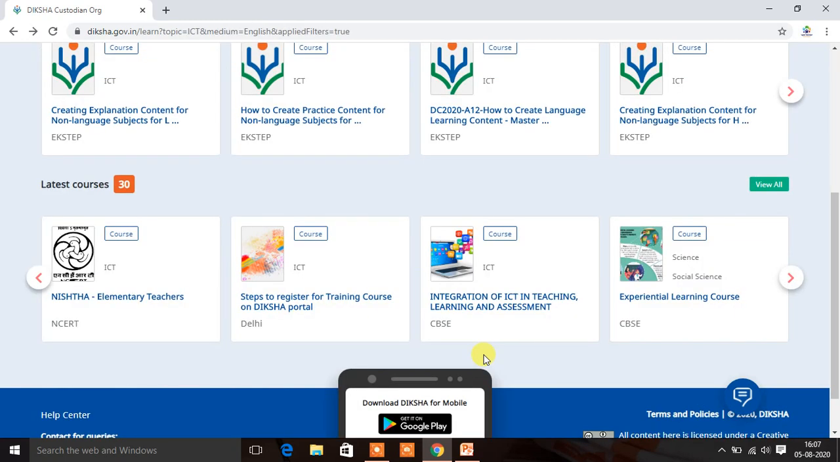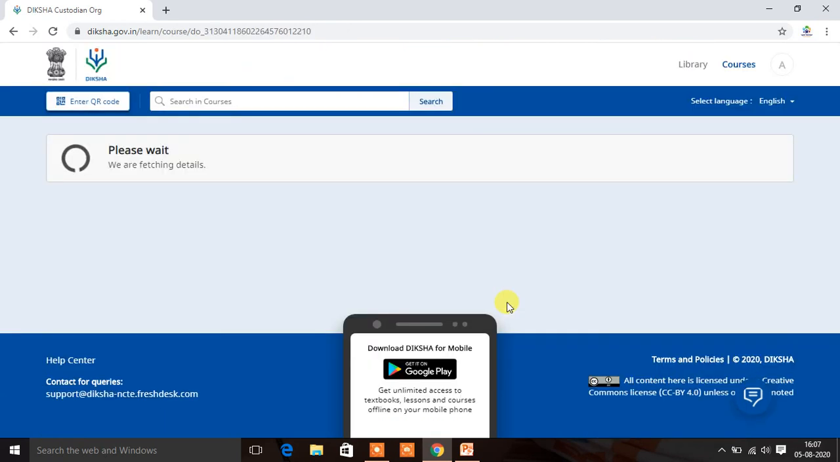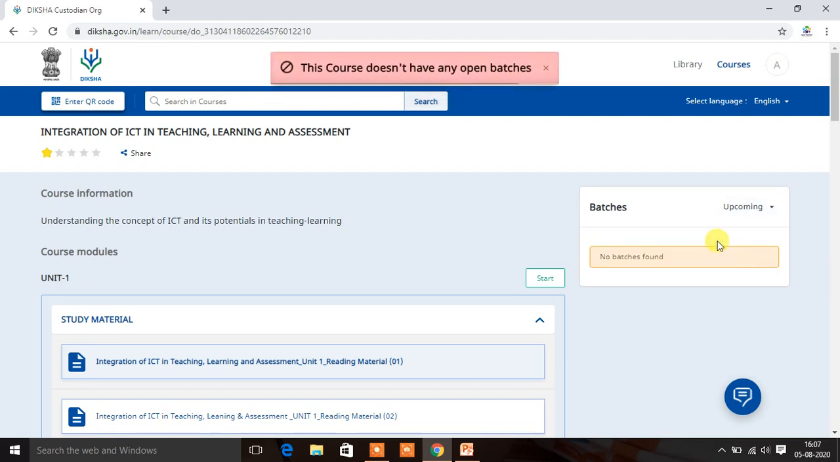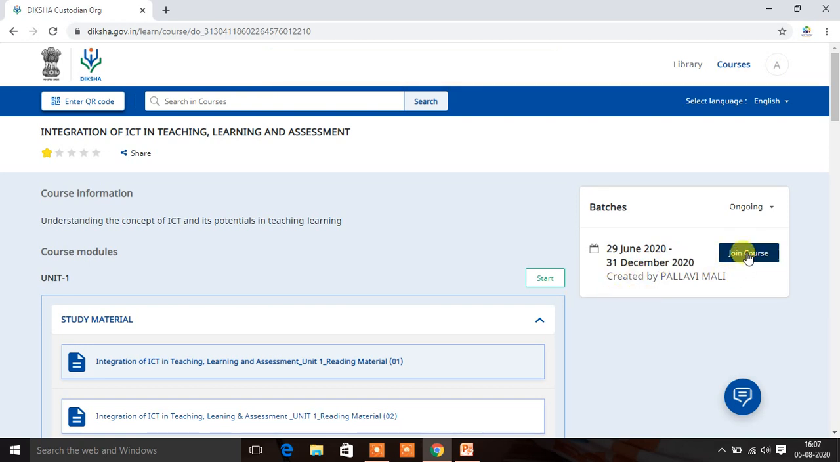Here we will explore one more course. You can see integration of ICT in teaching, learning and assessment. This is designed by CBSE, and you can see here the course is going on from 29 June 2020 to 31st December 2020. And if you go for the upcoming course, no upcoming course has yet been designed, but you can join the ongoing courses. For example, suppose I am going to click here join courses.